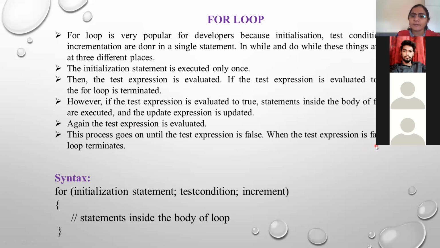Once the test expression becomes false, the loop terminates. At the bottom, this is the syntax of the for loop: for, then in brackets all three tasks, initialization statement, test condition, and increment, then opening brace and closing brace. Within these two braces are the statements that you want to execute repeatedly.